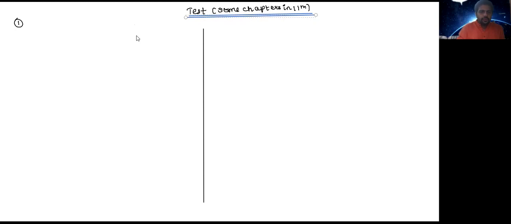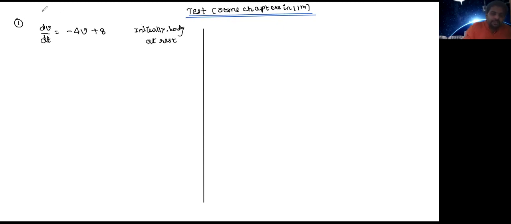ठीक है. देखो. So first question which has been asked is, you have been given dv by dt. Write it down. dv by dt is equal to minus 4v plus 8, right? You are being given initially body is at rest. For a specific body, this equation is valid, right? And initially the body is at rest.